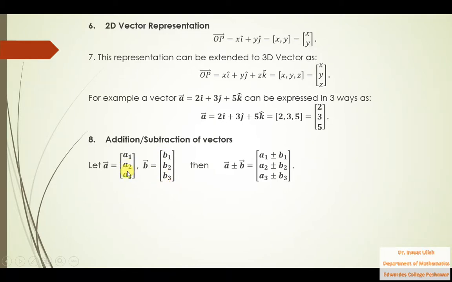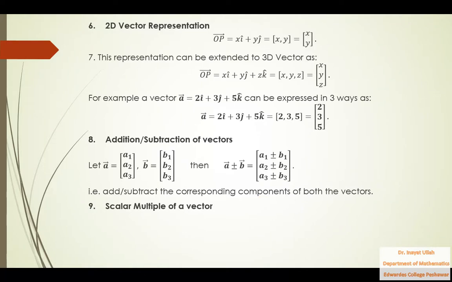If you want to add these two vectors, A plus B, just add the corresponding components. First component plus first component, second plus second, third plus third. So that is in front of you. If you want to subtract these two, just subtract the corresponding components. So that is the addition and subtraction of two vectors. That is, if you want to add or subtract two vectors, you need to add or subtract the corresponding components of both the vectors.